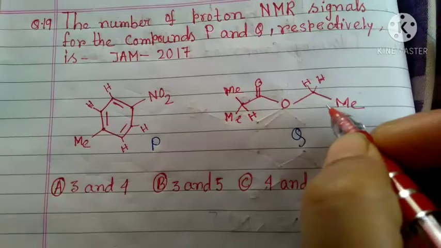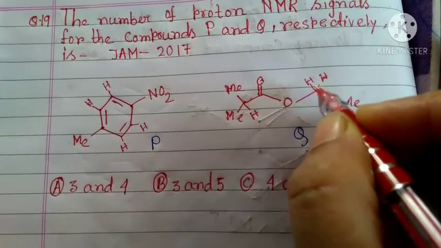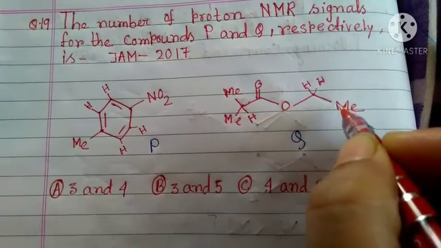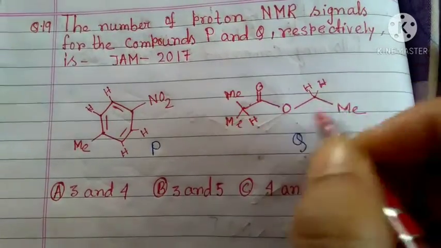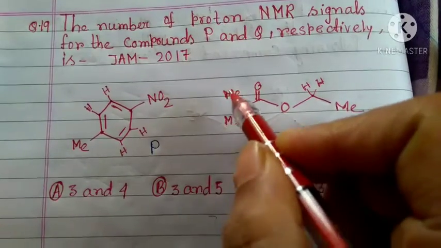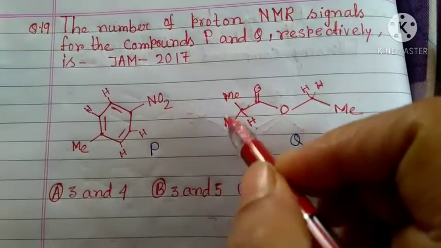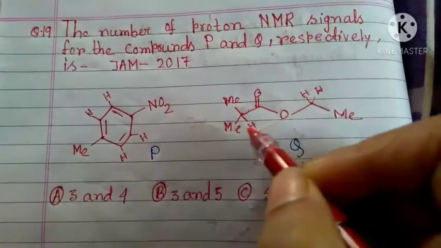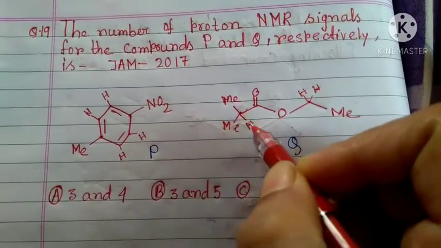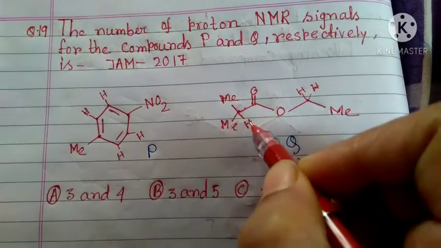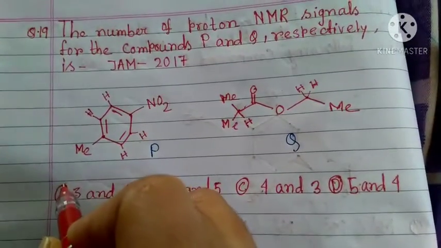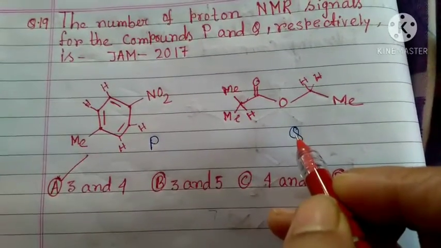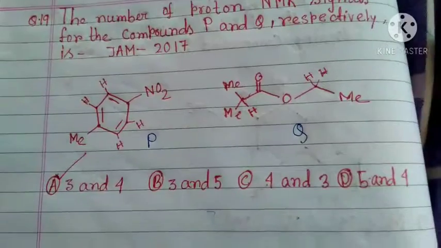And from compound Q, these 2 will give 1 signal, these Me protons will give 1 signal, so 1, 2 signals. Here these 2 are the same, this Me will give the same, and that is 3 signals, and 1 H here also. So 4 signals. So option number A is the correct option. P will give 3 signals and Q will give 4 signals.